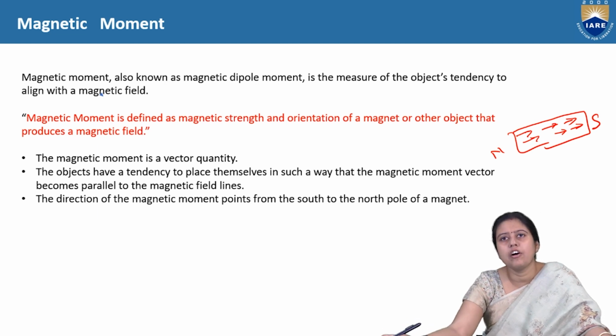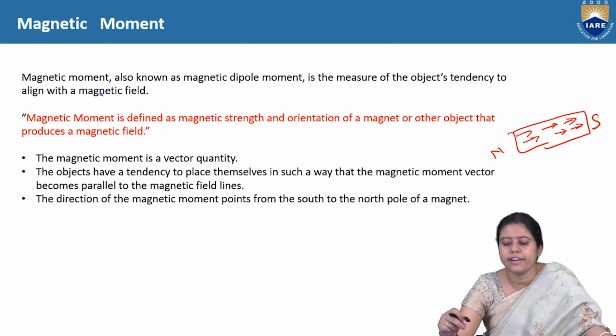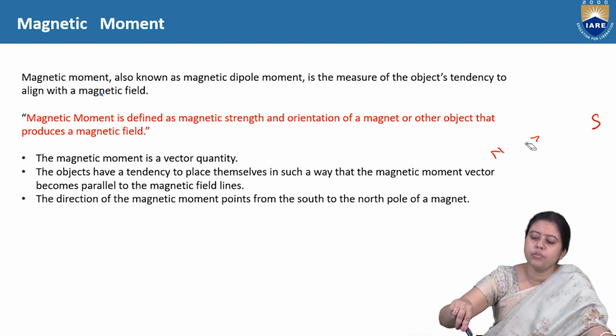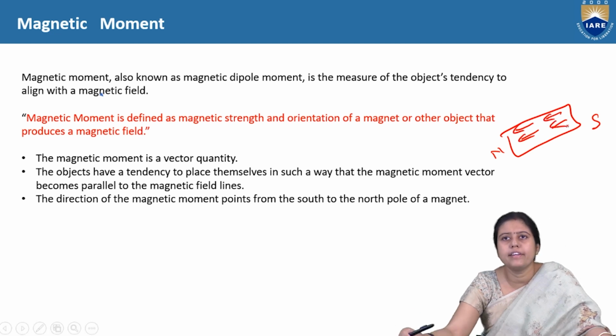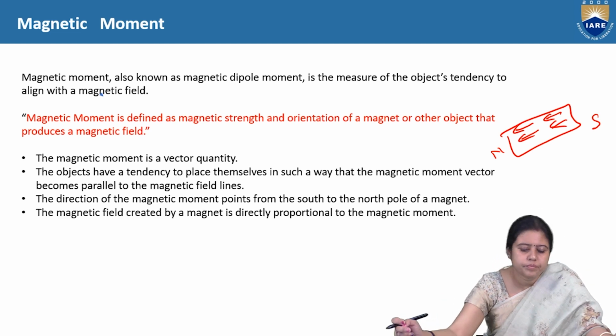The direction of the magnetic moment always points from the south to the north pole of a magnet. Though I drew it otherwise, that is a wrong drawing. The drawing should always be from south to north. The magnetic moment's direction will always be from the south to north pole.